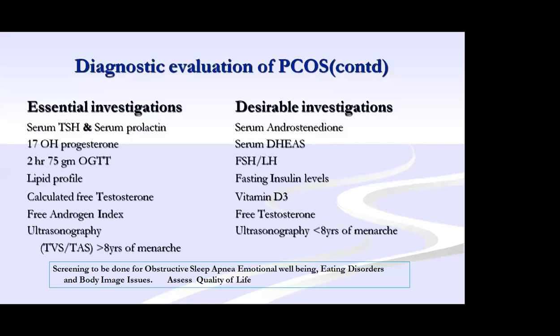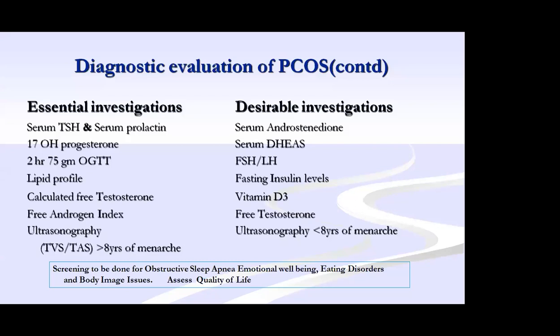Ultrasonography, TVS or TAS, should be done if needed. Desirable investigations are dehydroepiandrosterone, FSH and LH if needed, if you suspect any adrenal problem. Fasting insulin is not needed at present. Vitamin D3 should be checked if there is a deficiency, for the thyroid or whatever complication. Free testosterone is not useful; you have to go with the calculated free testosterone. And for less than 8 years, no need for ultrasonography.